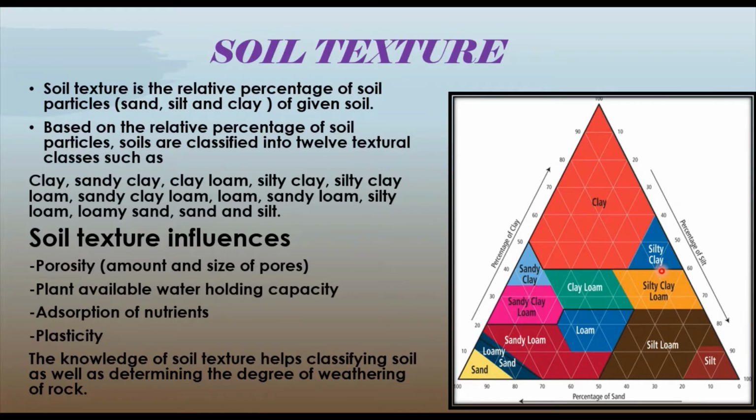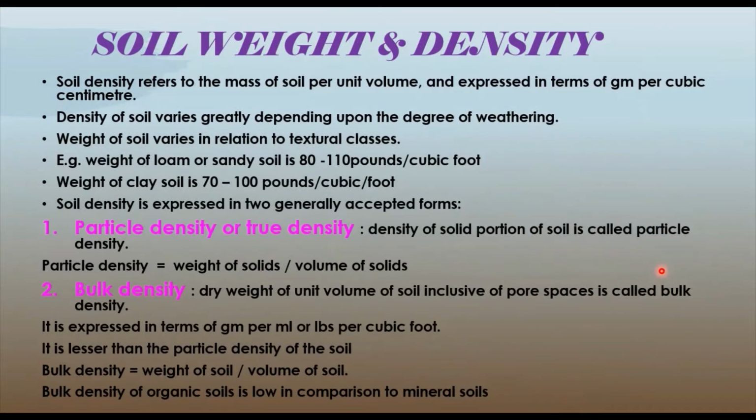That means the conversion of the rocks into the soil is going to be called weathering of rocks. Then moving to the soil weight and density. Soil density refers to the mass of the soil per unit volume, which is going to be expressed in terms of gram per cubic centimeter. And this soil density is also going to depend upon the degree of weathering, that means weathering of the rock.